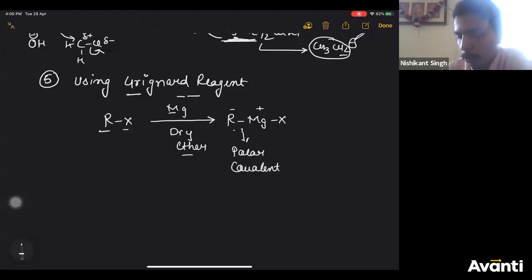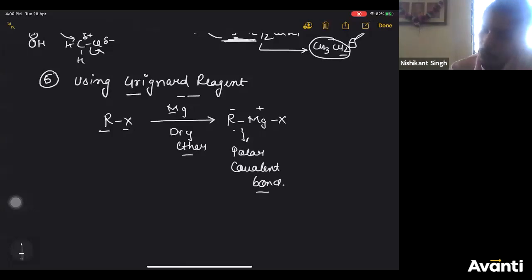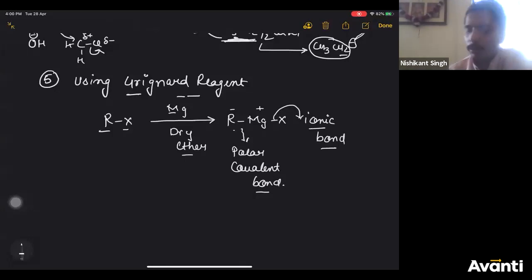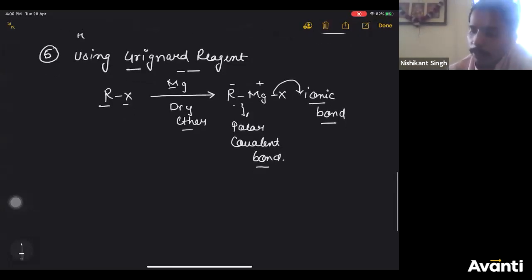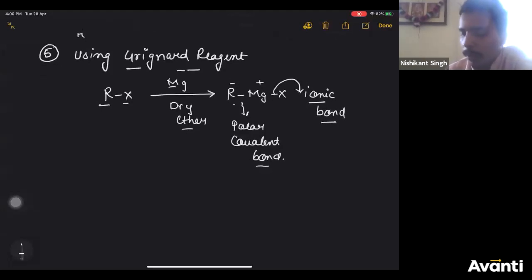It's a kind of polar covalent bond. You must have studied it in chemical bonding. Whereas the MgX bond is your ionic bond. Right? The R-Mg bond is a polar covalent bond. The MgX bond is known as an ionic bond. So this whole together is known as,